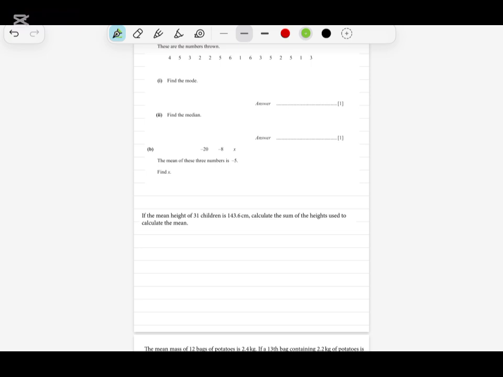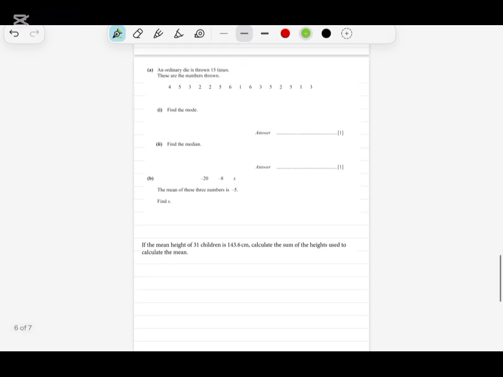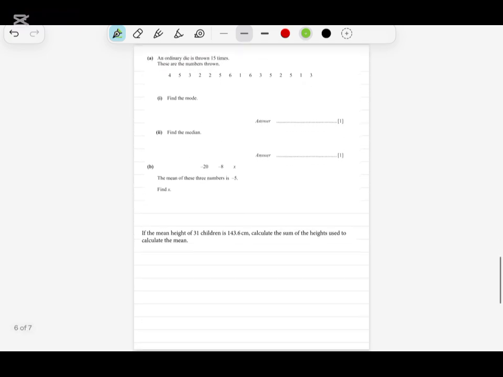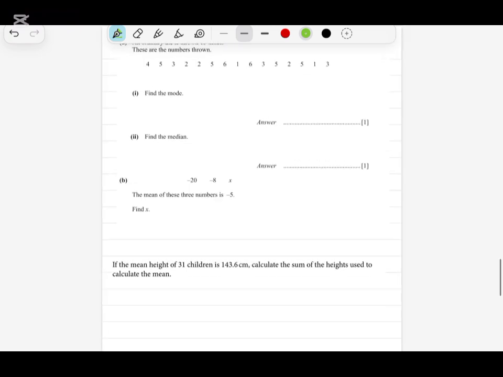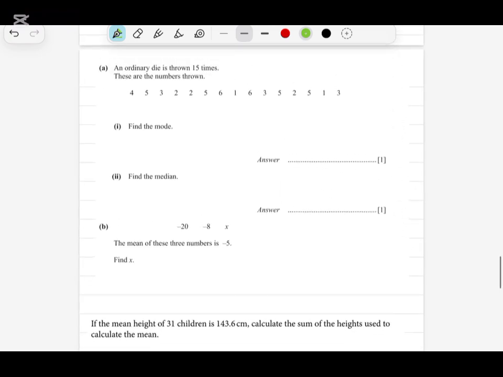The first question is: an ordinary die is thrown 15 times. These are the numbers thrown. Find the mode. We already know what mode is, the most frequent value. I hope there is no issue in understanding how to find the value of mode. The most frequent value: you can see that 2 is repeating 1, 2, 3, 3 times.